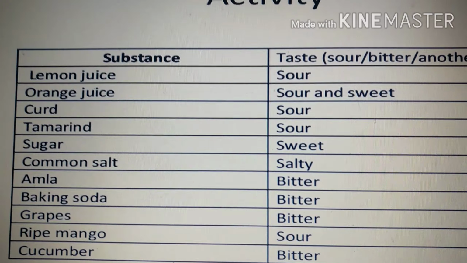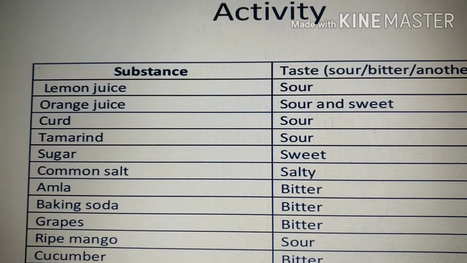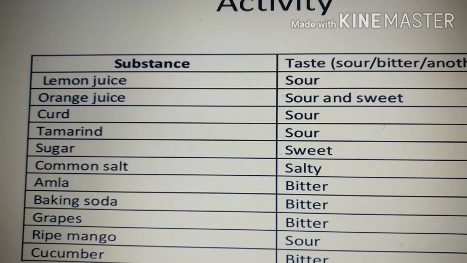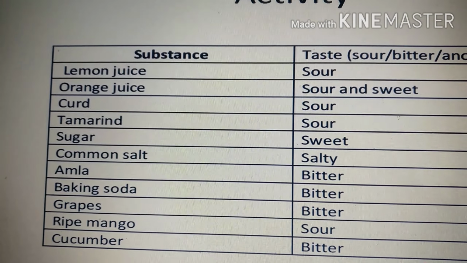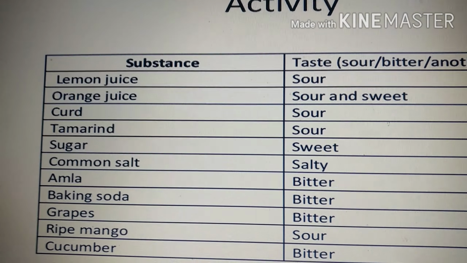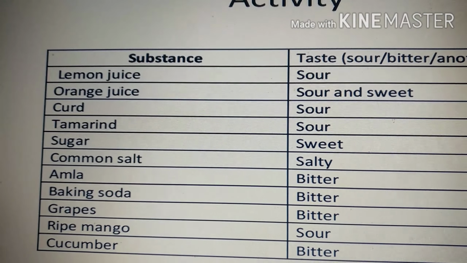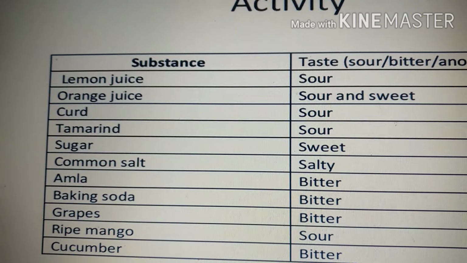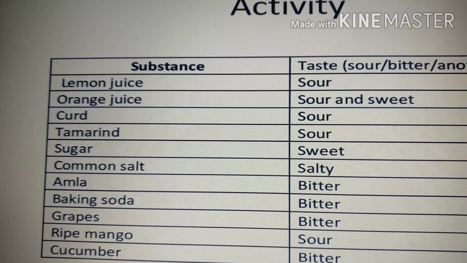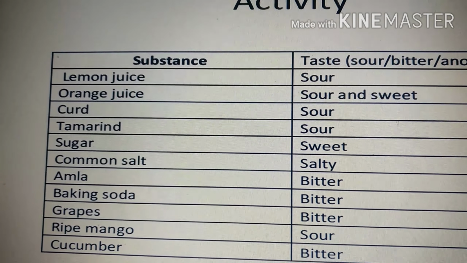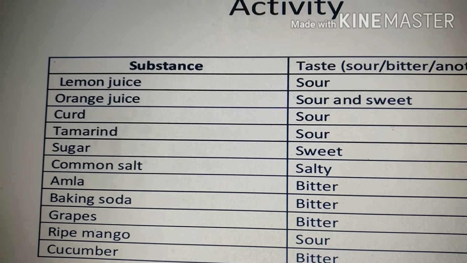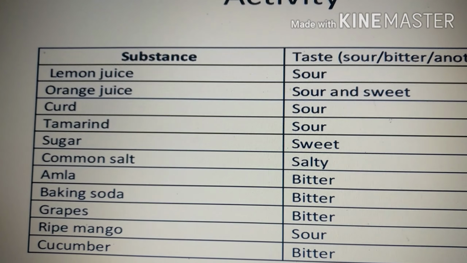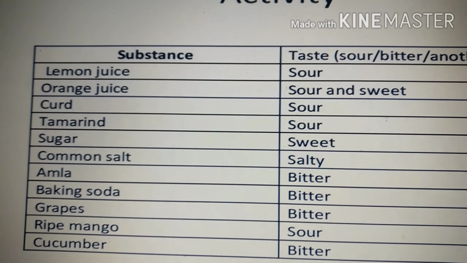Now if you talk about the different food items which have been listed here, lemon juice, what will be the taste? It will obviously be a sour taste, as we discussed just now. In the case of orange juice, sometimes you'll feel sour as well as sweet in taste. Curd is sour, as well as tamarind. Sugar is obviously sweet, and salt has a salty taste. Now children, what will be the taste of amla and baking soda and grapes?